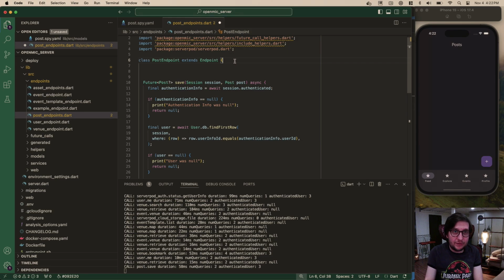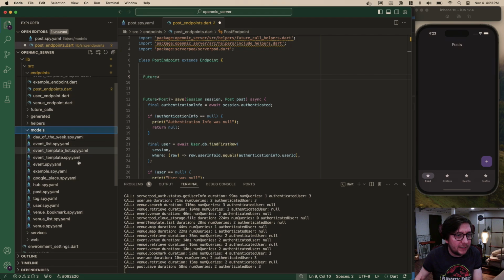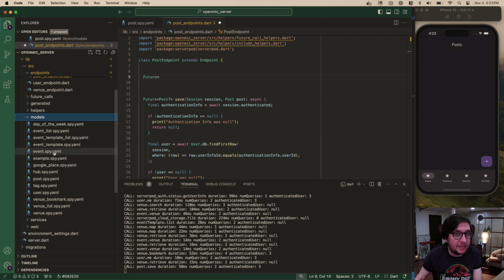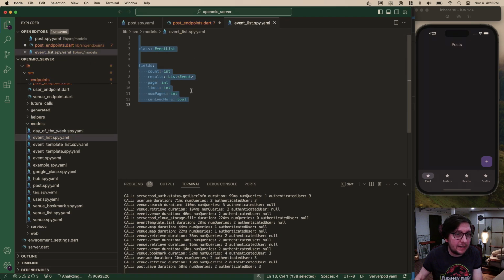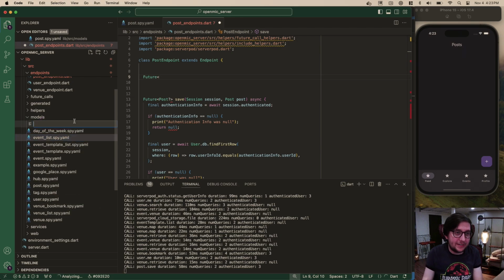So this will be a future. I don't think we have this model yet. Let's go to our models. We have post, but we don't have post list. So I'm going to copy event list because it's kind of the same thing. This is actually something that I tried for long before this series. I tried for many, many hours to make this list model a generic, so you can use any model with it, but at least at the time, Serverpod with generics and generating was just not a thing.